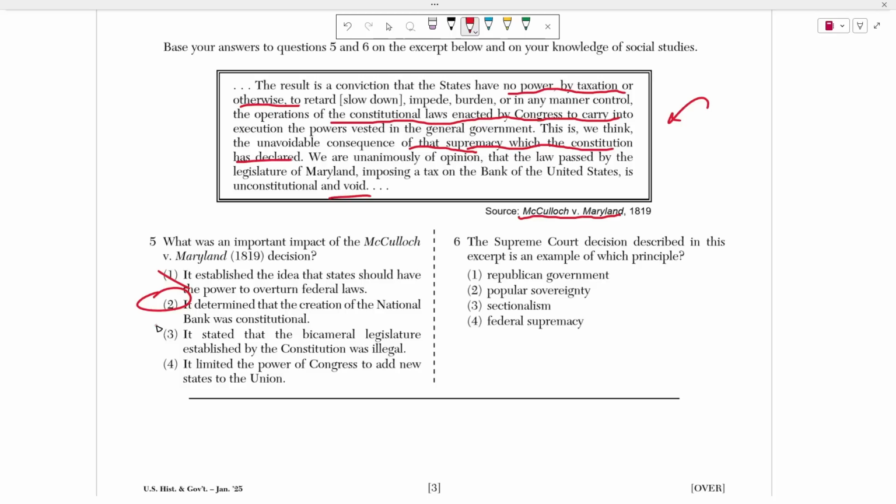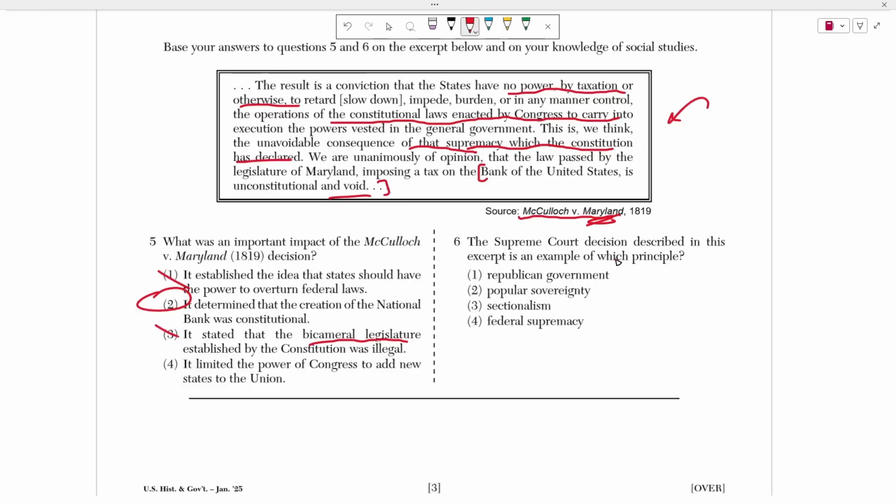All right, choice 3 is wrong because, again, this has nothing to do with bicameral legislature, right? What is bicameral legislature? That's the Senate and the House, right? This has no mention of the Senate here, so that's false. This is talking about the Bank of the United States of America. It's mentioned right here. That's the main goal here.